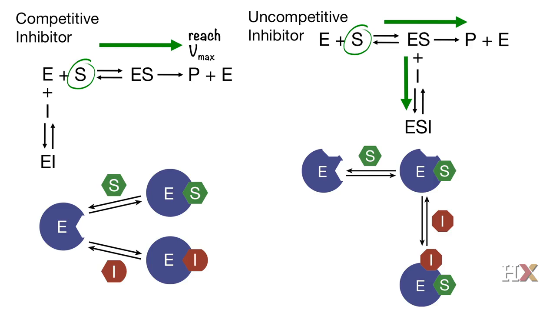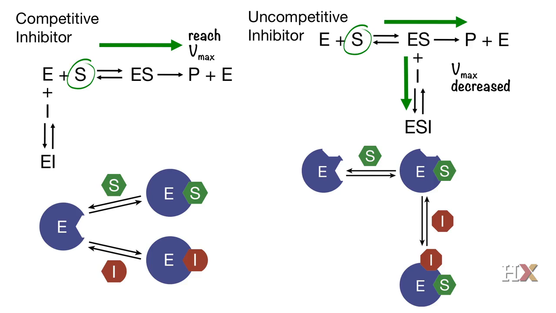And this enzyme, in the presence of an uncompetitive inhibitor, will reach a maximum velocity that will have to be lower than the maximum velocity that can be reached without the inhibitor. So we predict a decrease of maximum velocity.